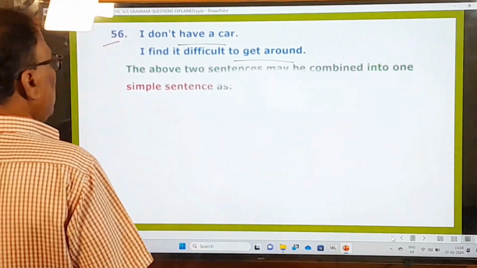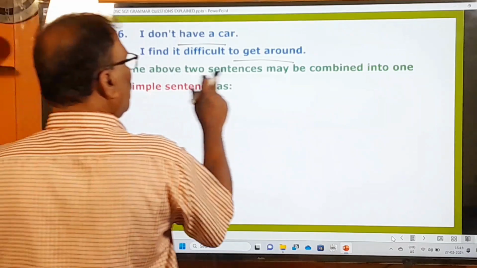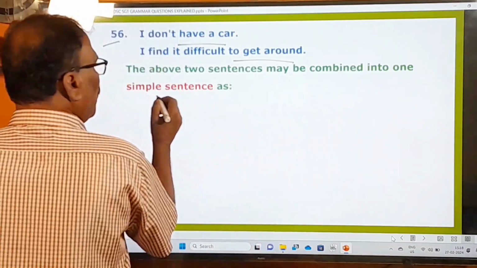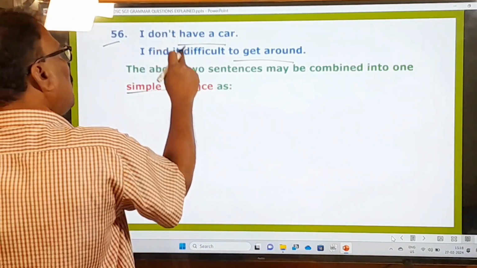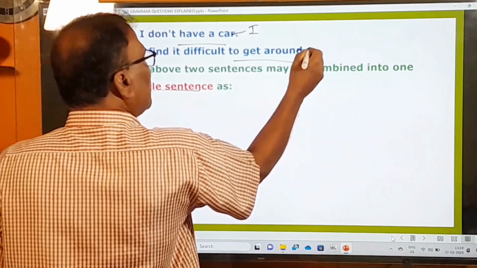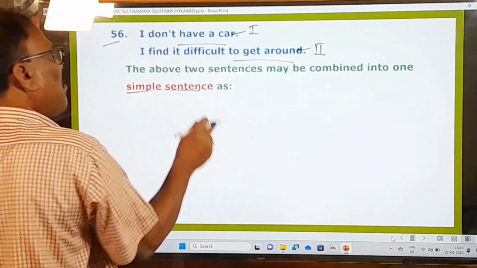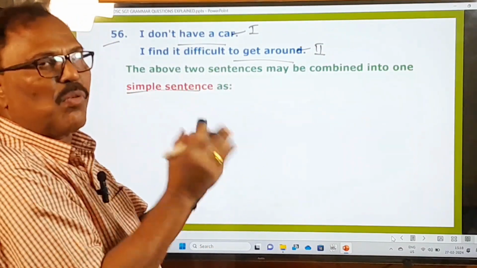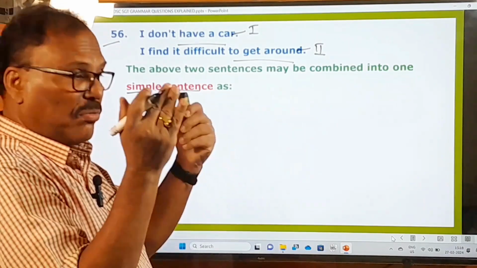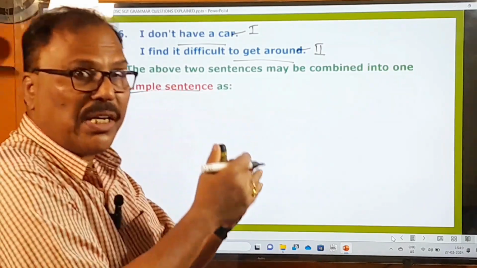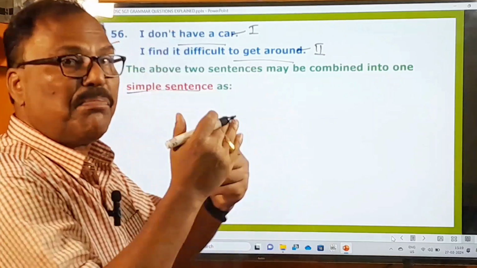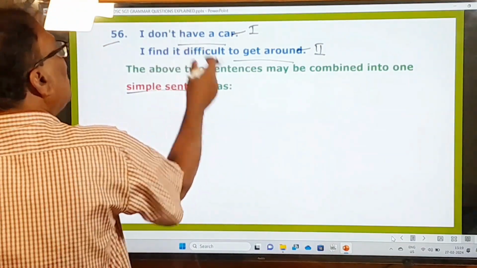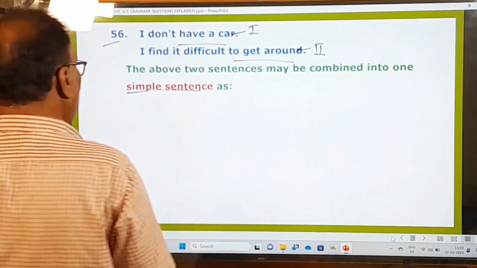So now what is the examiner asking you to do? That the two sentences may be combined into one simple sentence. This is a separate sentence, this is a separate sentence, but he is asking you to combine them into one simple sentence. One sentence only. Not a compound sentence or a complex sentence, but only one simple sentence. Two simple sentences into one simple sentence. That's interesting. So how can we do that?